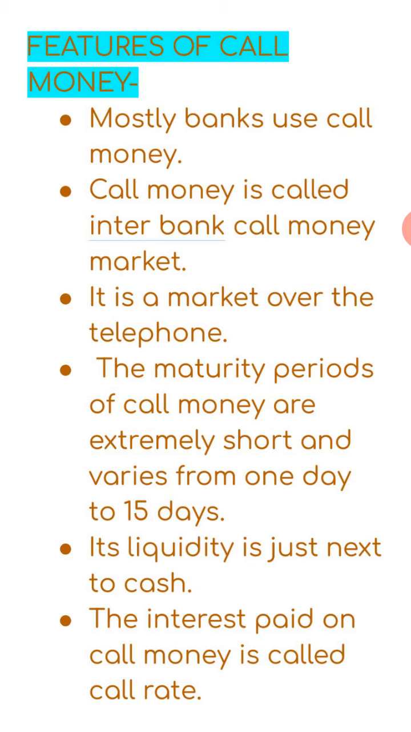Next, the maturity period of call money is extremely short and varies from 1 day to 15 days. Generally, it is for 1 day or a couple of days, but the maximum time limit is 15 days. Next, its liquidity is just next to cash. That means just after cash, the most liquid asset is call money because it has a maturity of maximum 15 days, or generally 1 or 2 working days only.